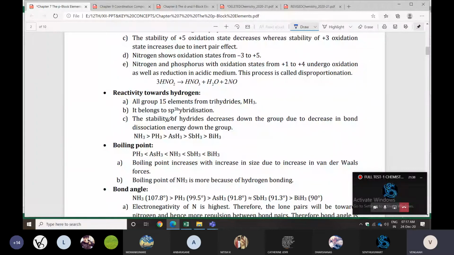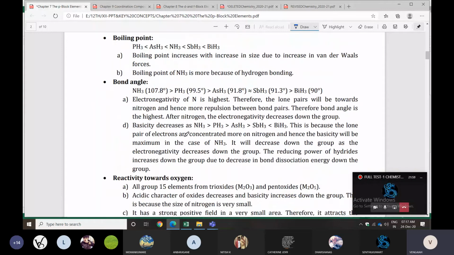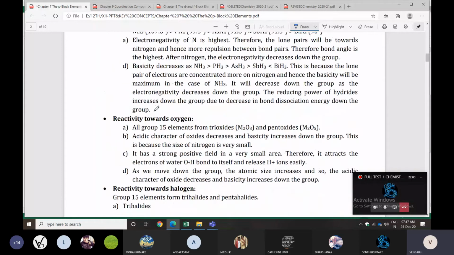The stability of hydrides decreases down the group due to the decrease in bond dissociation energy down the group. Yes, important point. Boiling point also given and bond angle also given. Next, reactivity towards oxygen.